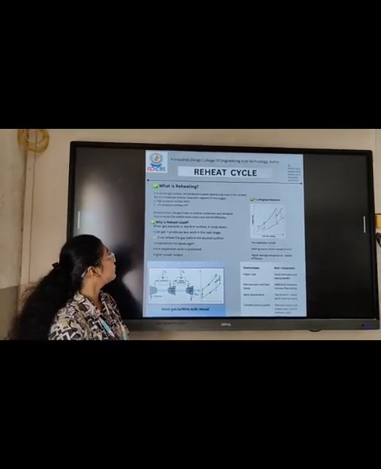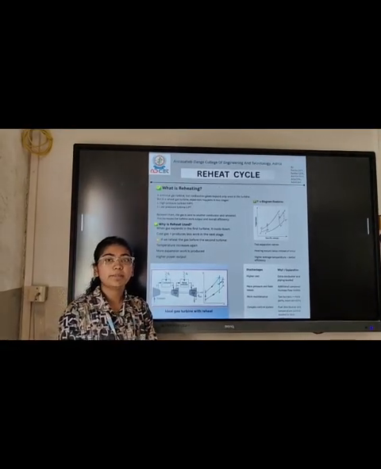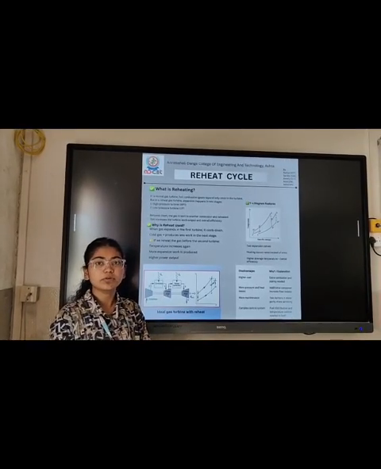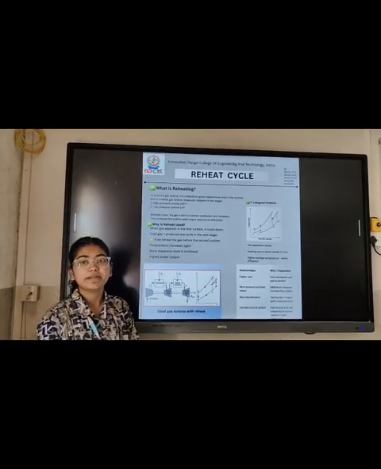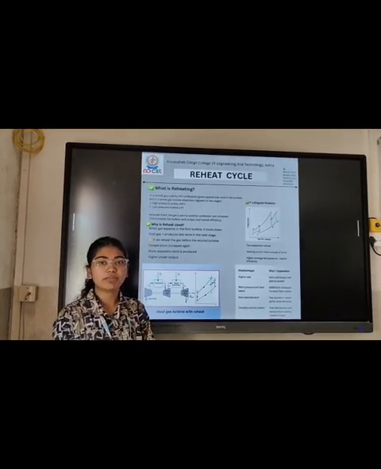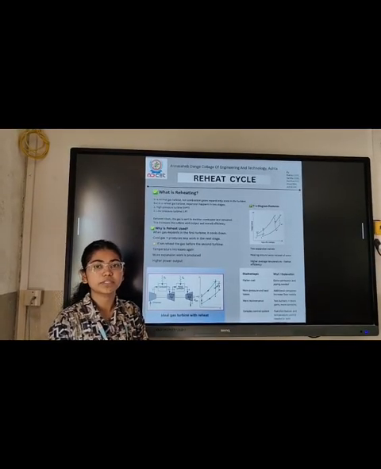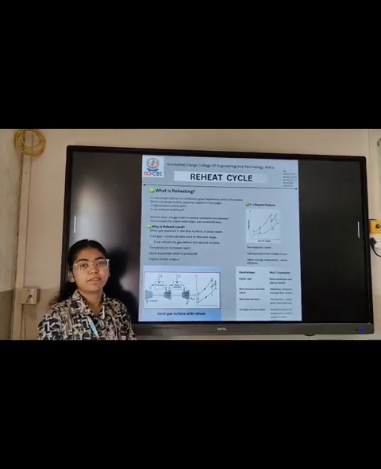In the high pressure turbine and low pressure turbine, HPT and LPT: in the high pressure turbine, high pressure steam from the boiler first expands through the high pressure turbine, generating mechanical work. In the low pressure turbine, the reheated steam expands further, producing additional mechanical work as part of the reheating cycle.